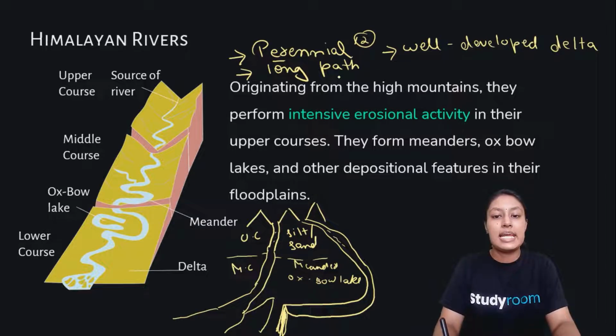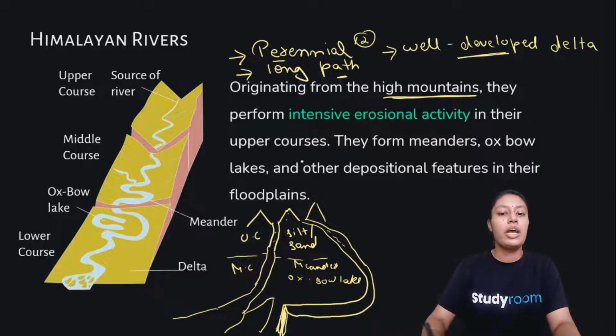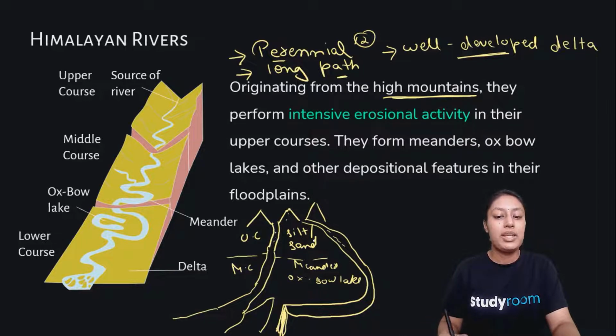Second, they have a long path. Long path means they originate from high mountains, so obviously they have a long journey to go. Third, they have a well-developed delta. A well-developed delta means the wetland which is formed of all the sediments. In the Himalayan region, they have well-developed deltas, which means the changing of tributaries is very frequent.